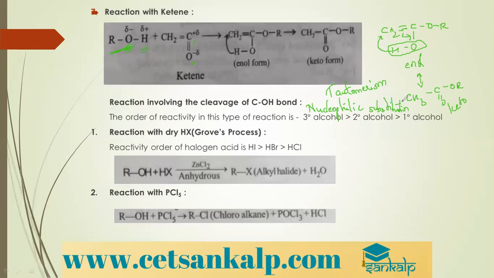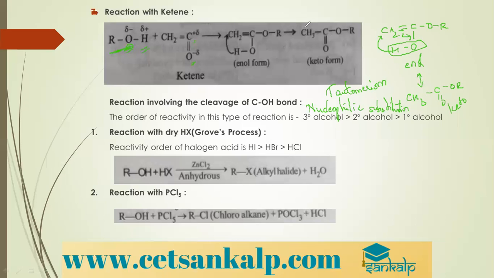So first is reaction with dry HX, hydrogen halide. HX is nothing but hydrogen iodide, hydrogen bromide, or hydrogen chloride, and the order of reactivity of the halogen acids is also shown. This reaction is called Groove's process. When alcohols are treated with HX in presence of anhydrous zinc chloride, corresponding haloalkanes are formed. So this is nucleophilic substitution.